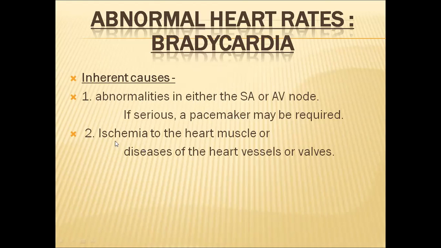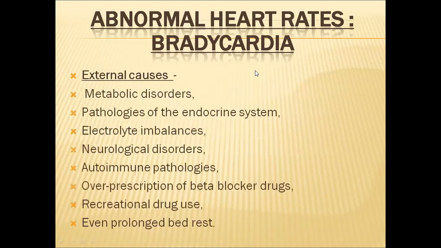In some other conditions, ischemia to the heart muscles may be there. Ischemia refers to low blood supply to the heart muscles. When blood supply is very low, heart muscles will not receive enough nutrients and oxygen. That results in slow heartbeats. Or some diseases of the heart vessels or heart walls also may result in bradycardia. These are called inherent causes.